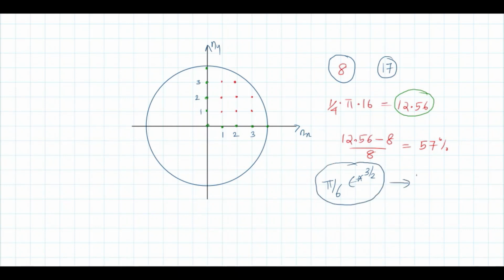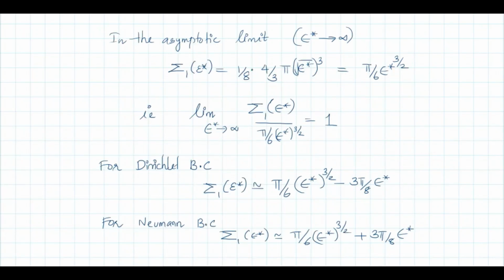Here I consider a two-dimensional case. So 1 by 4 of area of circle. And the edge correction, if you include the zero values of nx and ny, then you will get 12.56 plus something, that you will get 17. If you are not considering these points, nx or ny 0, then you will get 8. Okay, that is the case with these three equations. One is without any correction. If you are excluding the points on the x and y axis, that is either nx or ny 0, then you will get this one, otherwise you will get this one.